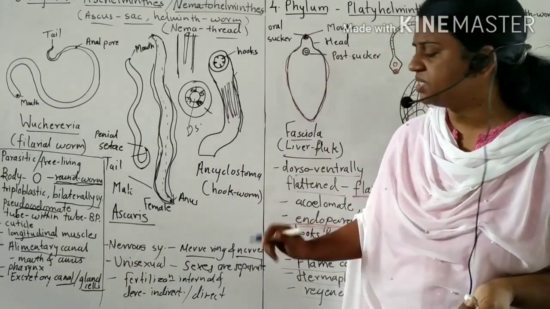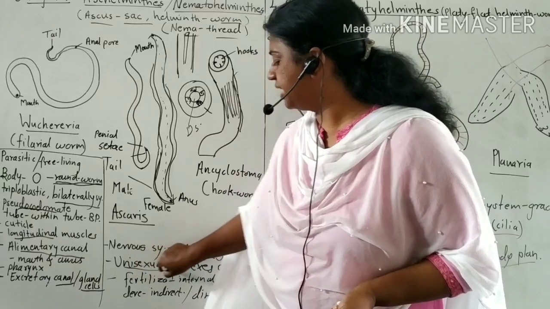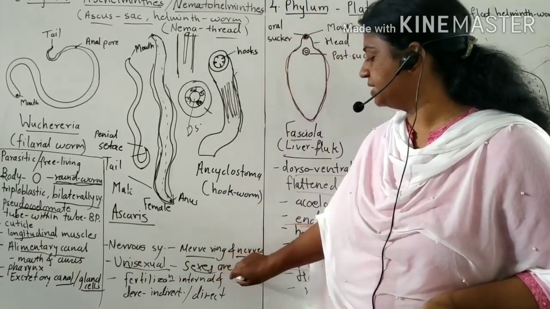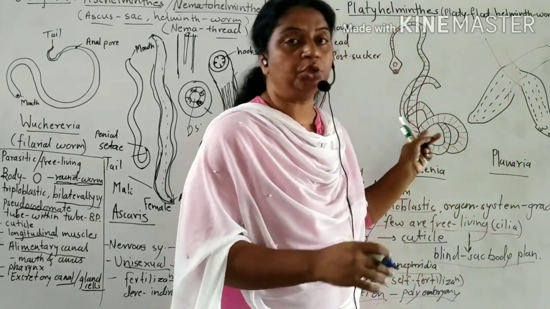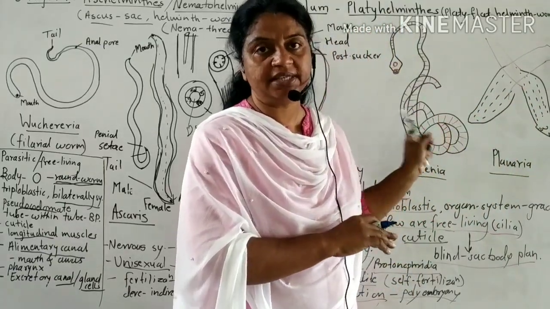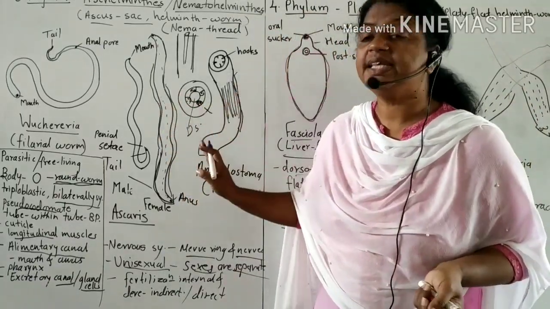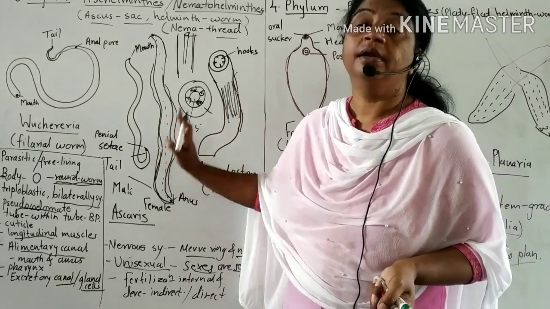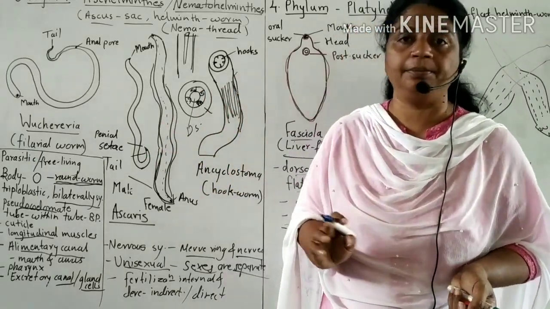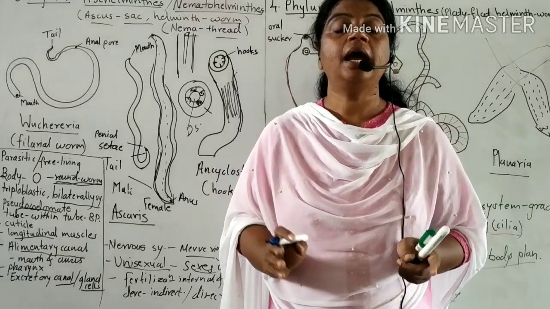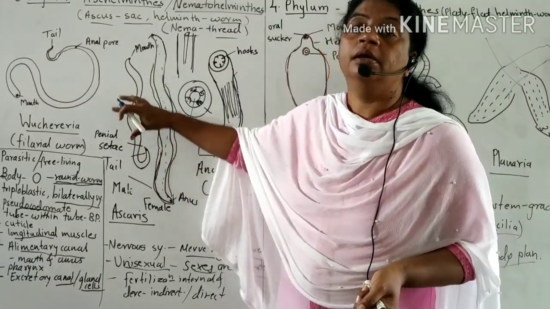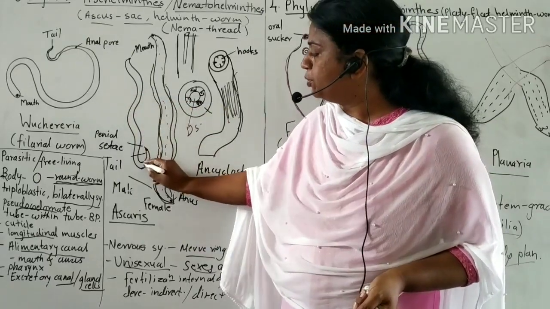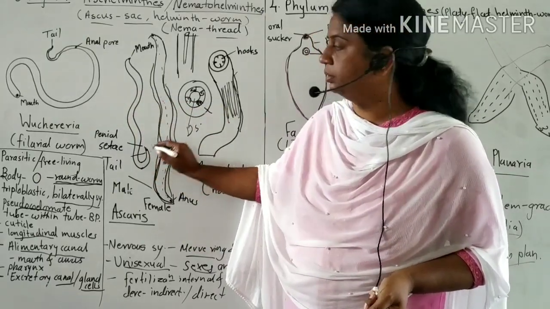No proper nervous system. They are unisexual. Sexes are separate. Here, in platyhelminths, they are bisexual, with both sex organs present in a single animal. Here they are unisexual, with separate sexes. They have sexual dimorphism. Male and female have distinct characters. The male is shorter, narrower, and the posterior end is hooked.